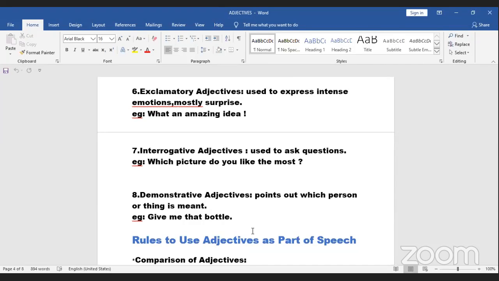That, those, this, all these things are demonstrative, in purpose to show. Give me that bottle. That is the demonstrative adjective.